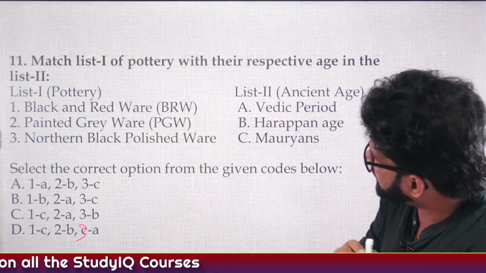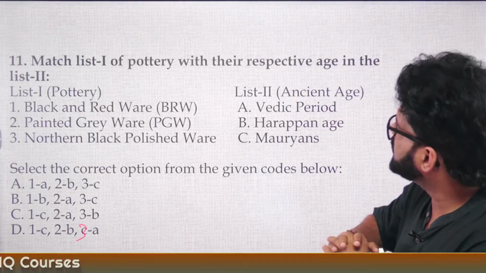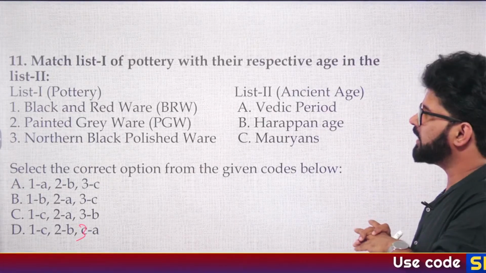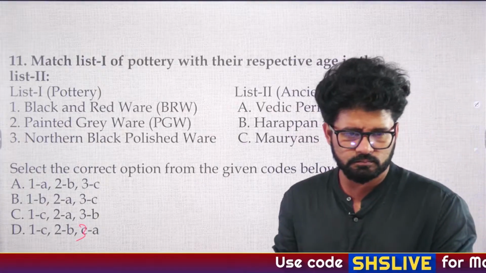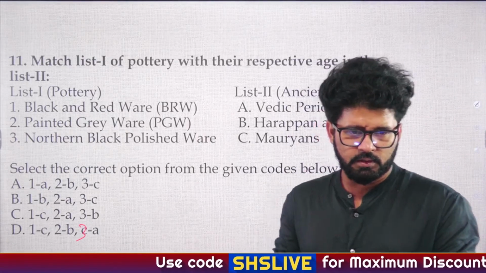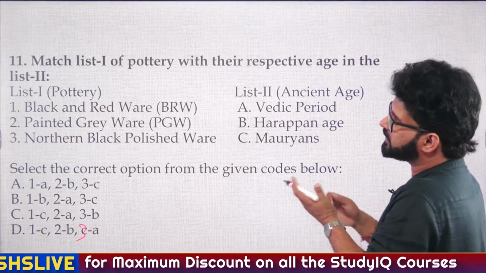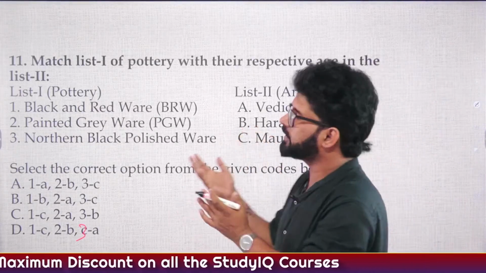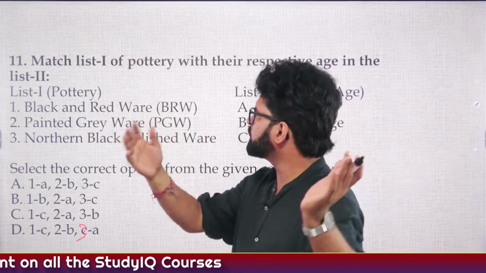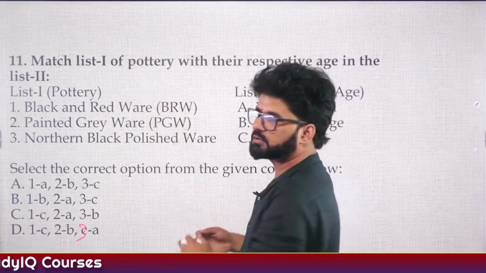So hope you are understanding the answer here. List A, list 1, list 2: pottery, ancient age. A has given the answer. Dark has also given the answer. So black and red ware, this we have discussed around, like we have also heard the mnemonic. What was the mnemonic? If you know it, post it in the comment section.